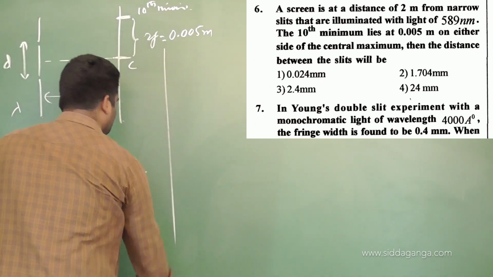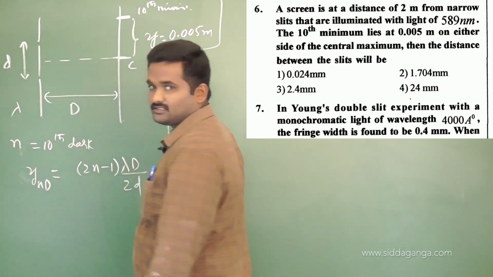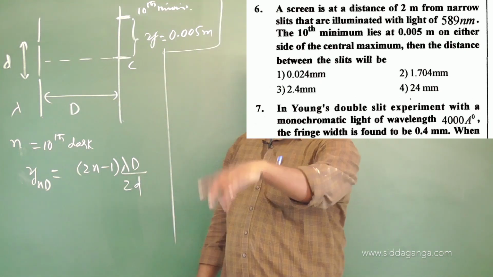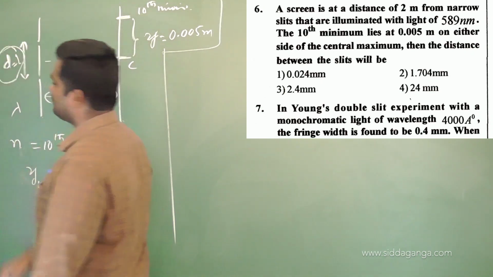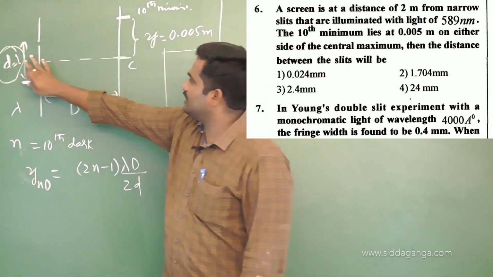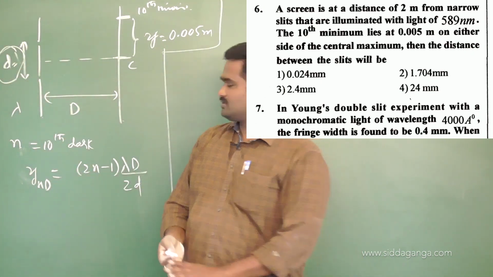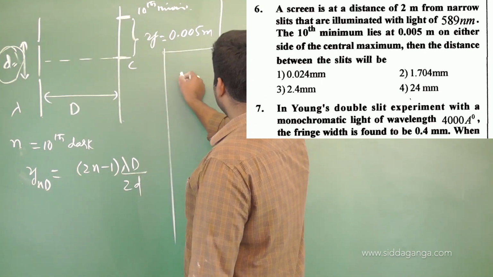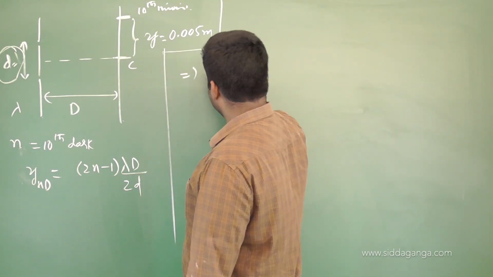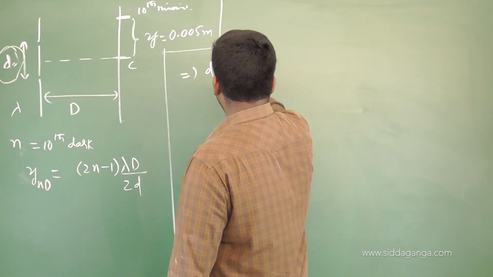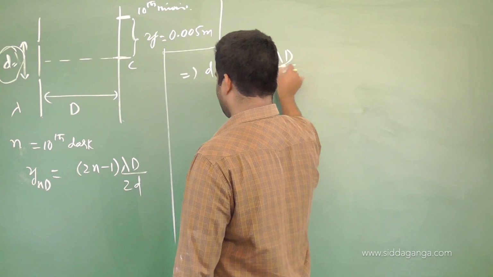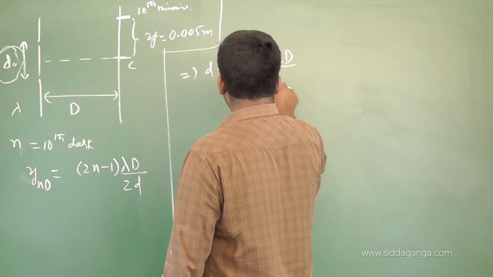So substitute for all the values given in this, and see what they are asking to find out here. The distance between the two slits, small d, is what they are asking to find out. This was the parameter which you have to find out. Substitute and get the value. So small d equals (2n minus 1) into lambda capital D divided by 2 into yn.